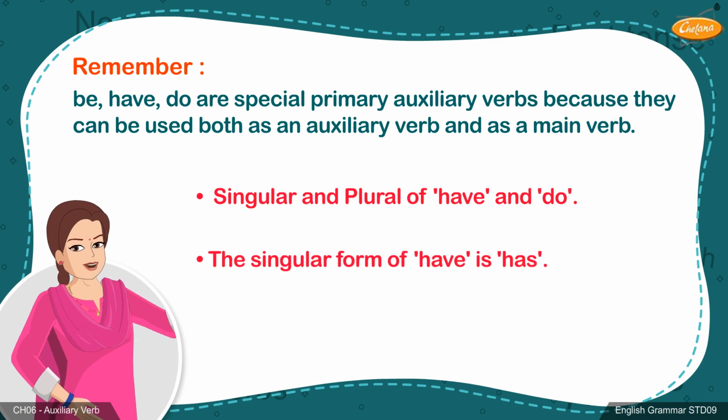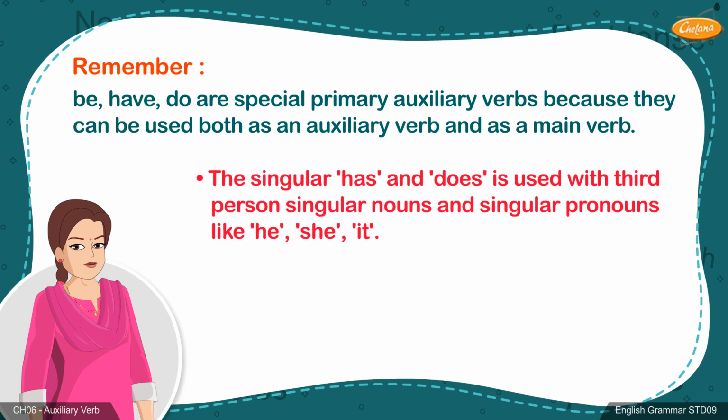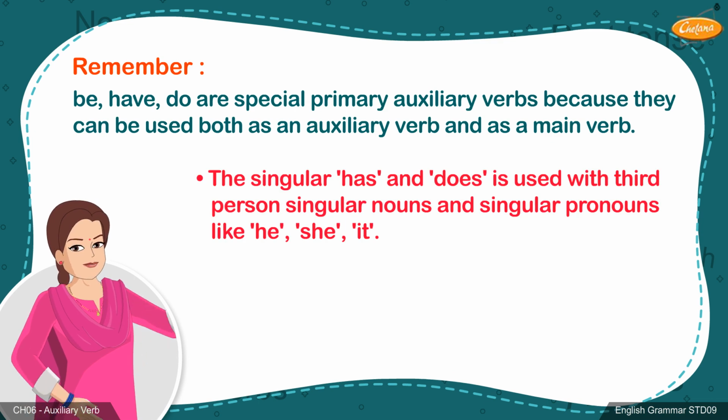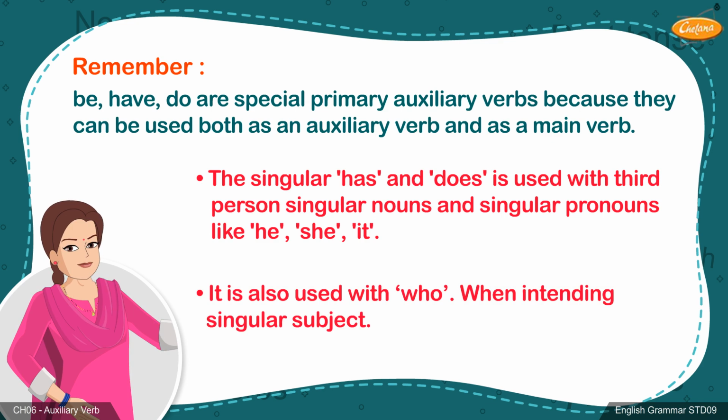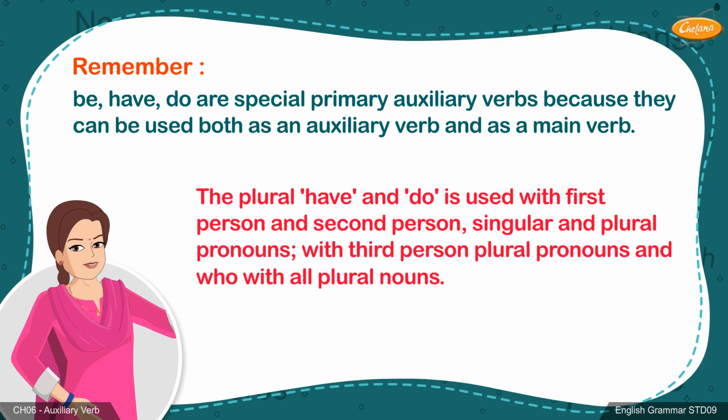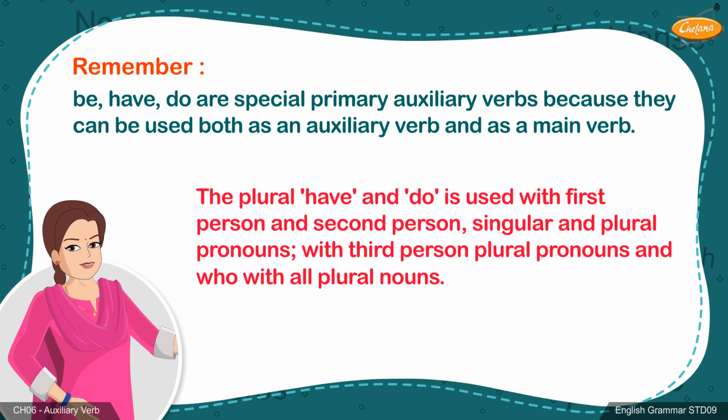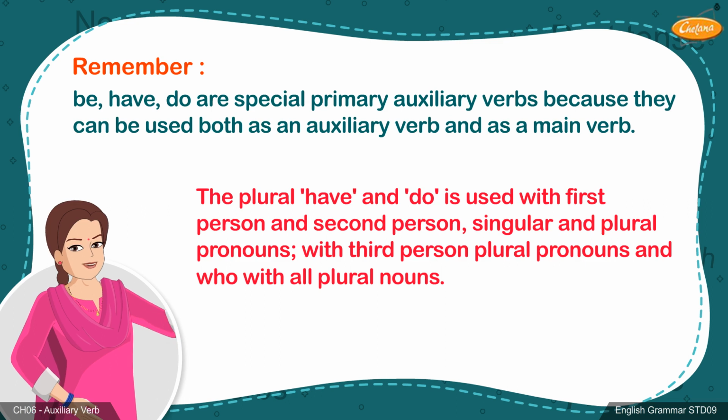The singular form of have is has. The singular form of do is does. The singular has and does is used with third-person singular nouns and singular pronouns like he, she, it. It is also used with who when intending a singular subject. The plural have and do is used with first person and second person singular and plural pronouns, with third person plural pronouns, and who with all plural nouns.